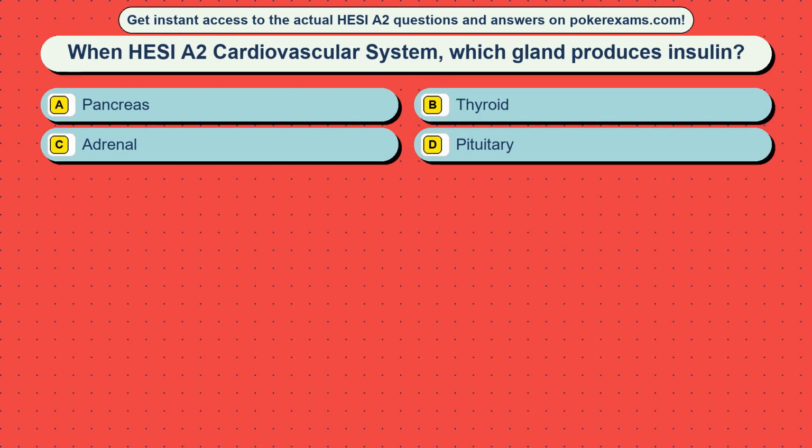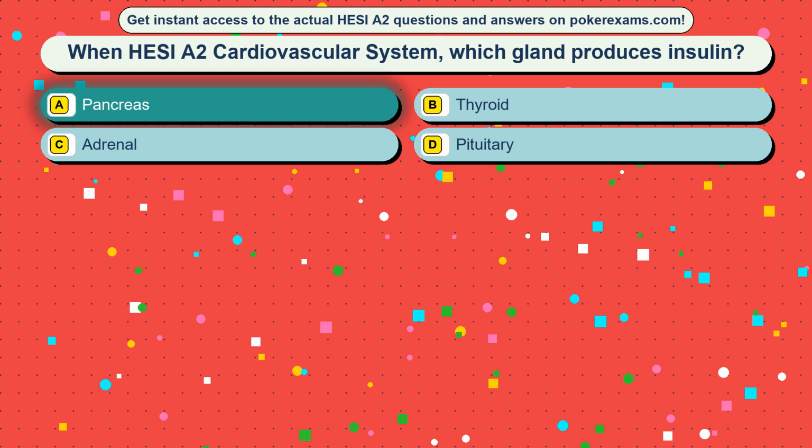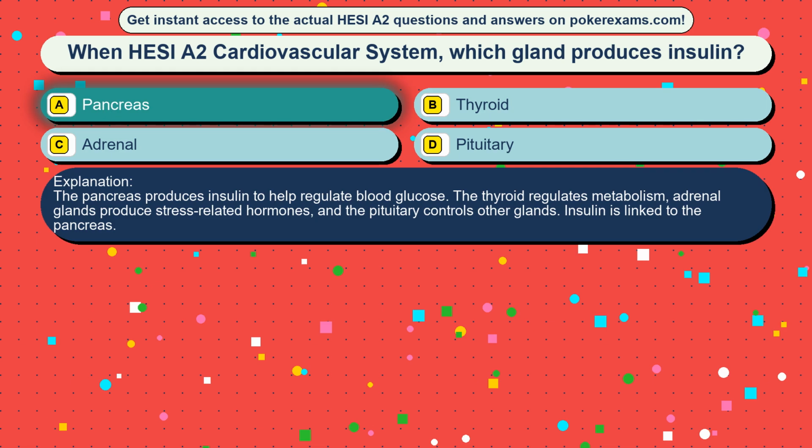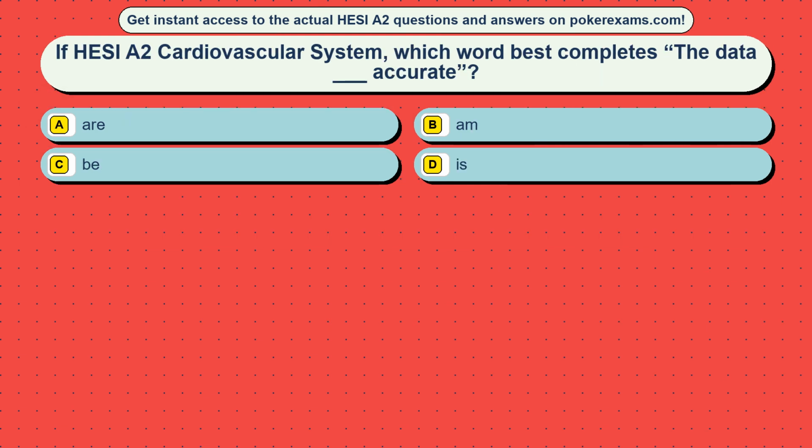Question 9. When HESI A2 cardiovascular system, which gland produces insulin? Option A, pancreas. Option B, thyroid. Option C, adrenal. Option D, pituitary. The correct answer is option A, pancreas. The pancreas produces insulin to help regulate blood glucose. The thyroid regulates metabolism, adrenal glands produce stress-related hormones, and the pituitary controls other glands. Insulin is linked to the pancreas.